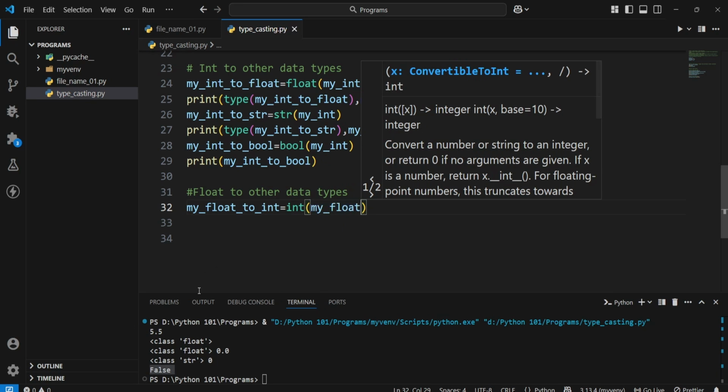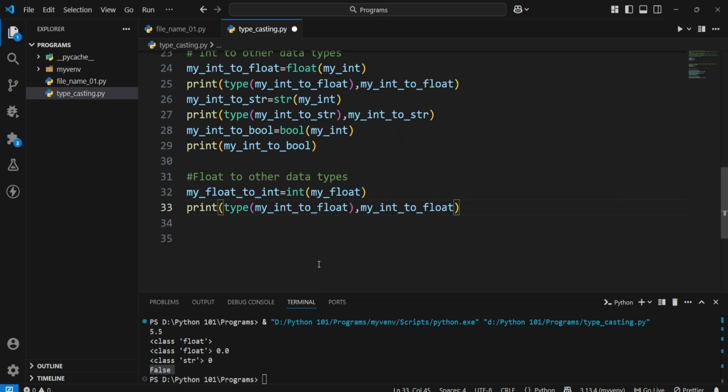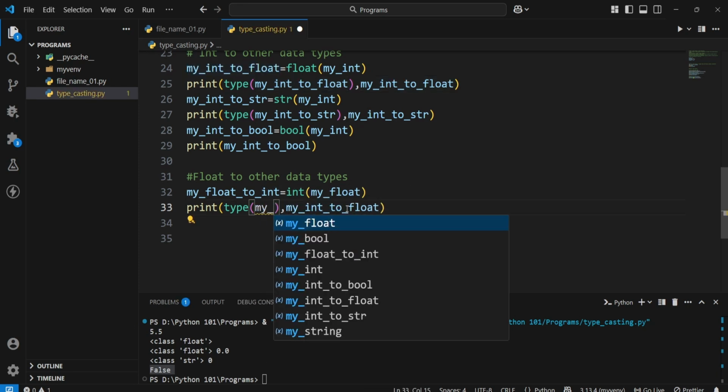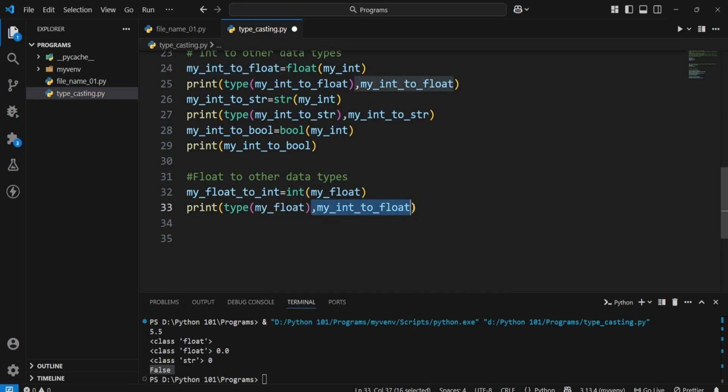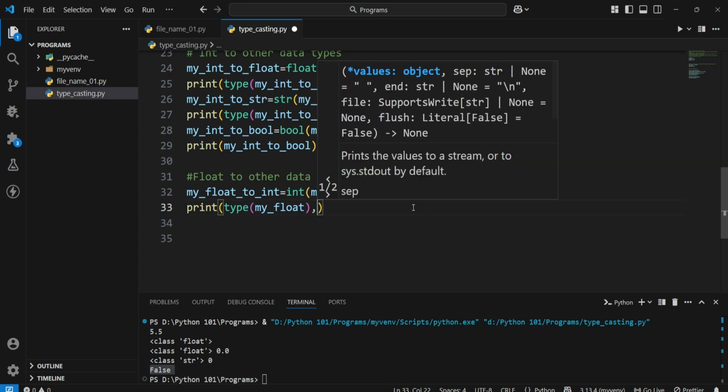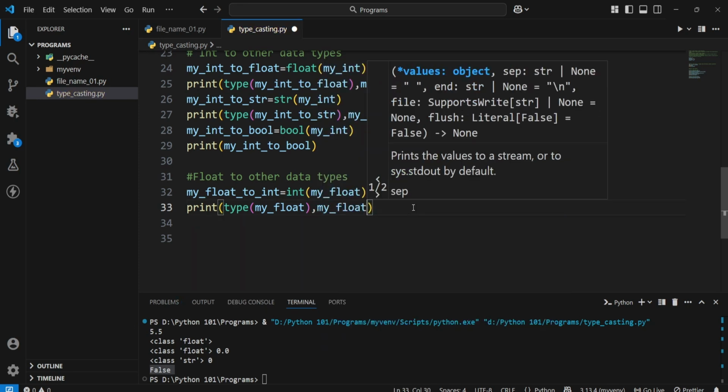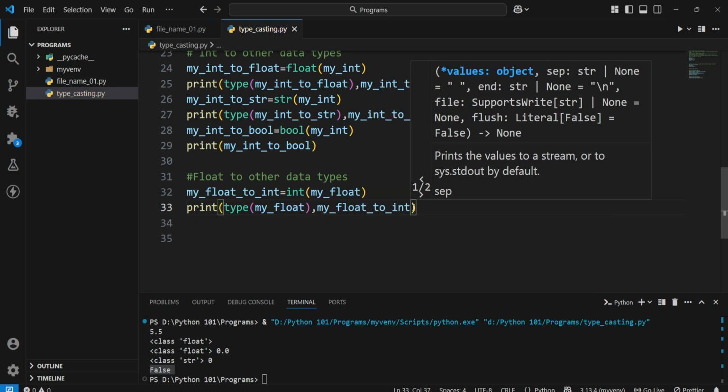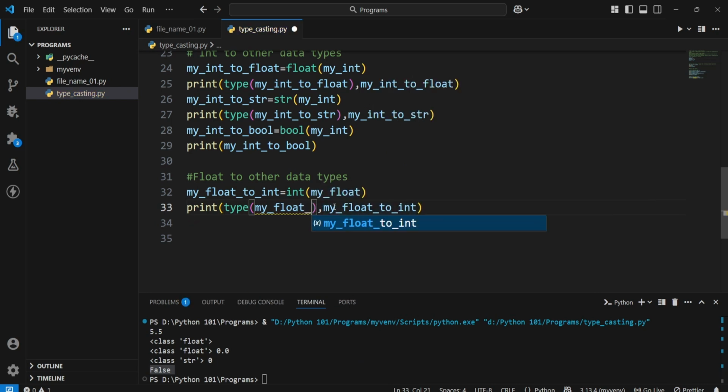So my float I will pass, I will just print, let's print the type of my float also, that also I'll show to you, and also the value I'll show it to you. My float to int, my float to int. Okay, let me print it.